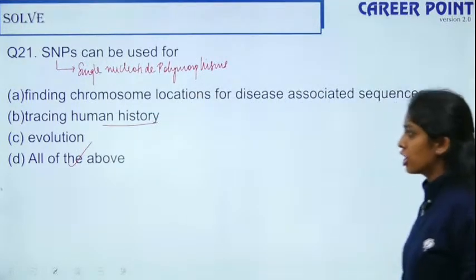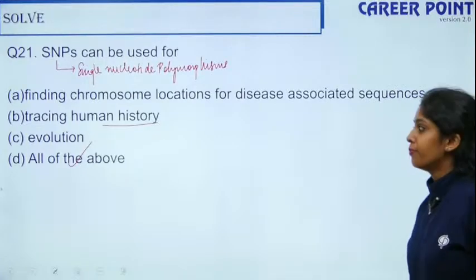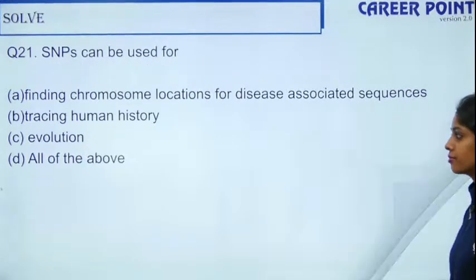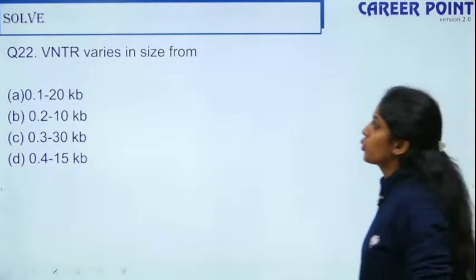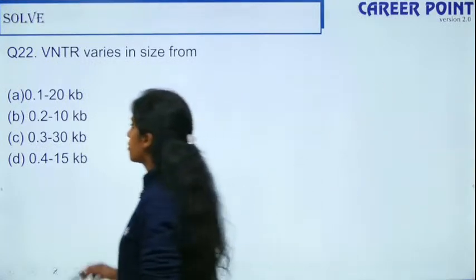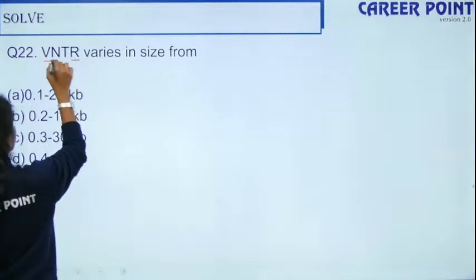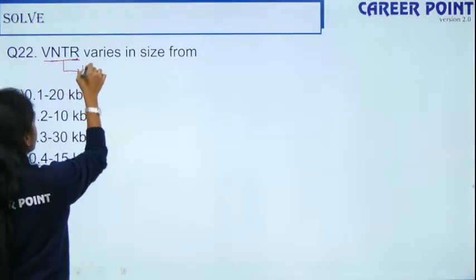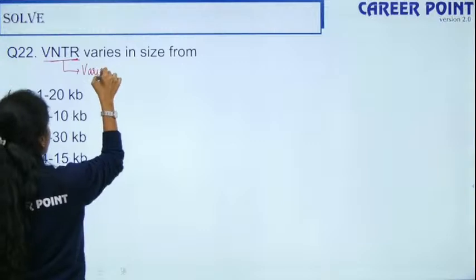Yes, Shimpi, your favorite answer is right here. Okay, yes, fine. So question number 22, VNTR varies in size from. VNTR is your variable number of tandem repeats.